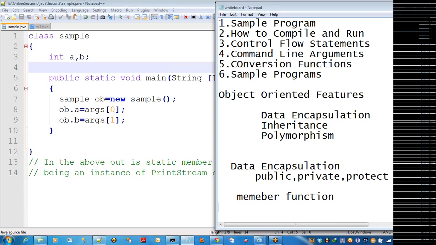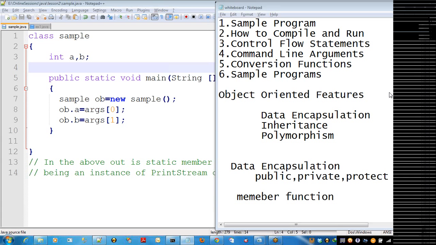Hello? Okay. Hello? Hello. Yeah. Clear with this? The types of functions? Yes. Once again repeat.